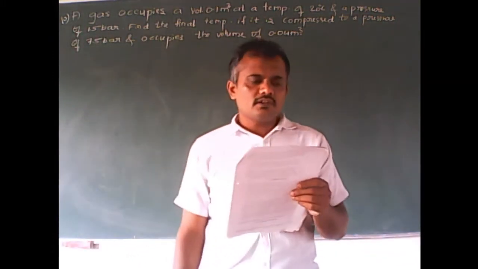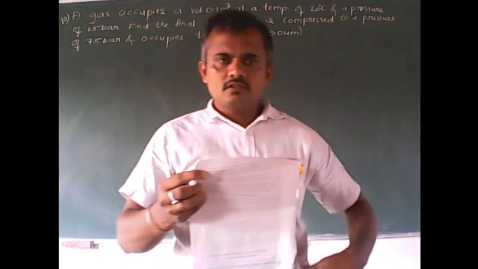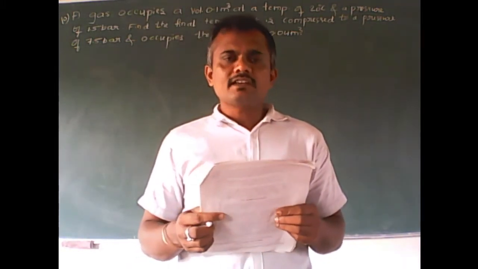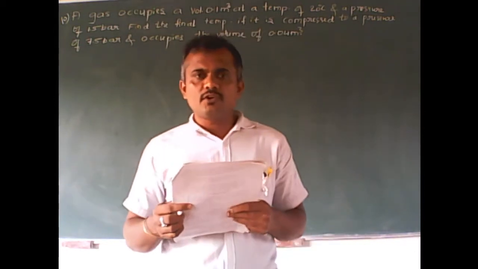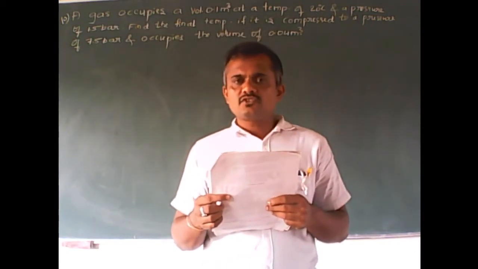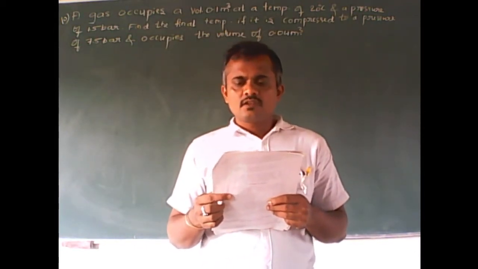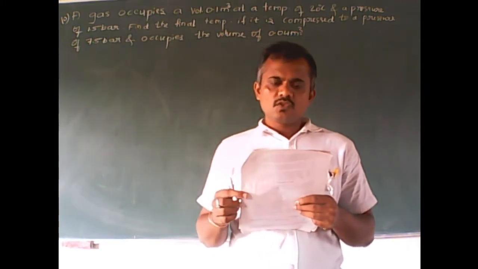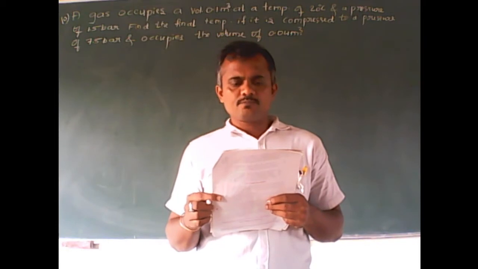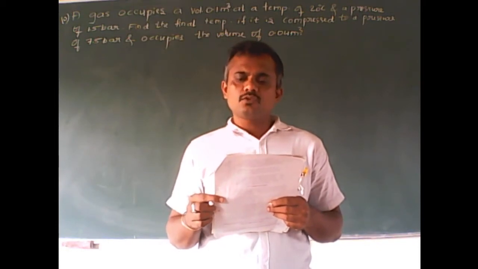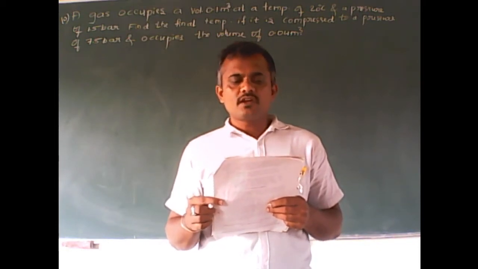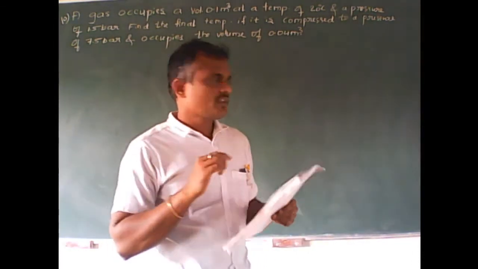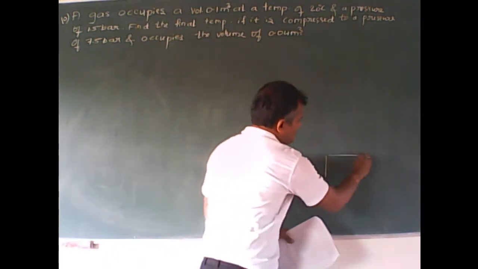So in this 10th question, let me read out the problem. A gas occupies a volume of 0.1 meter cube at a temperature of 20 degrees Celsius and a pressure of 1.5 bars. Find the final temperature of the gas if it is compressed to a pressure of 7.5 bar and occupies a volume. So before we go for this solution, let me explain here.